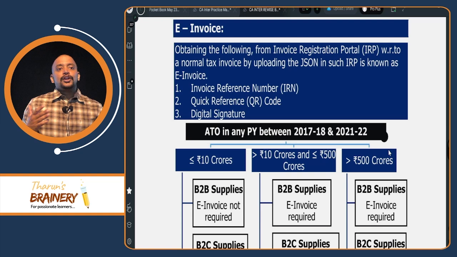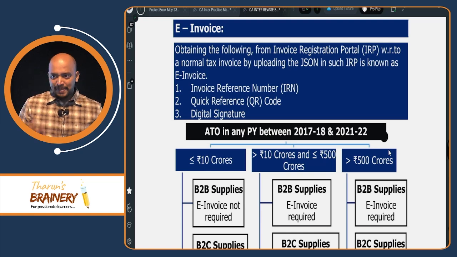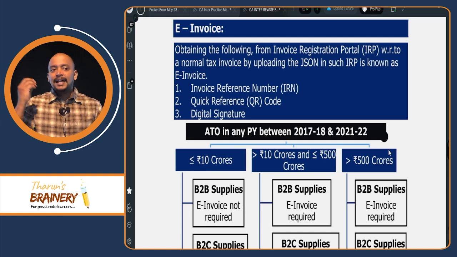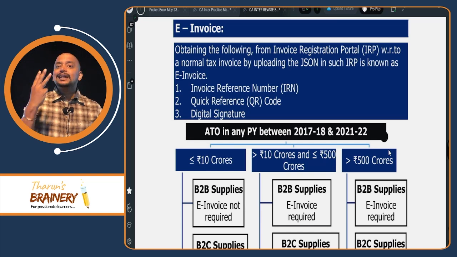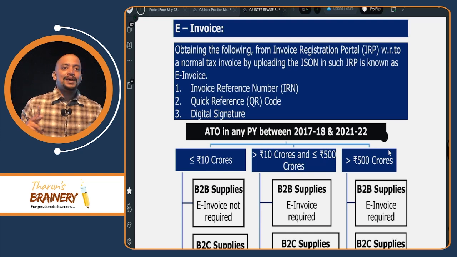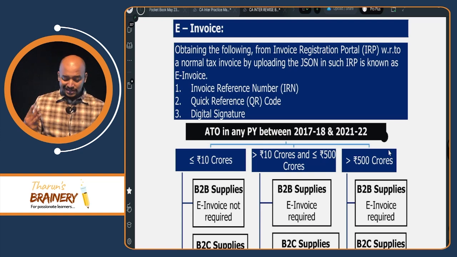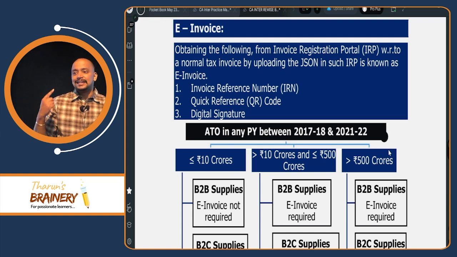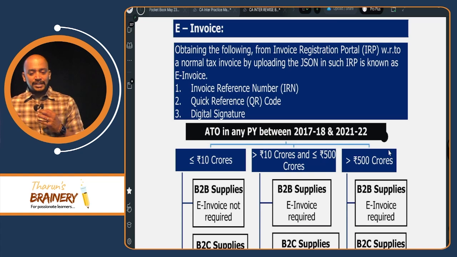E-invoice means a normal invoice we will prepare, and for that invoice we upload in the portal, and we will be obtaining 3 things for that normal invoice. Then that normal invoice will become an e-invoice. What are those 3 things we need to obtain from the portal? Invoice reference number.